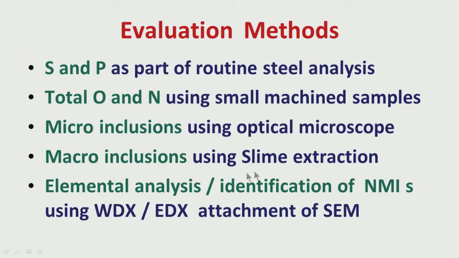So, we should know what the macro inclusions are, that means their constituents, their chemical constituents, and what the size distributions are. Likewise, for micro inclusions as well, we should know the type of inclusions and the size distributions. Now, as I was saying, we should know the type of inclusions, or the chemistry of inclusions, whether micro or macro.